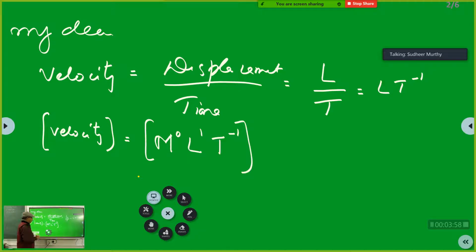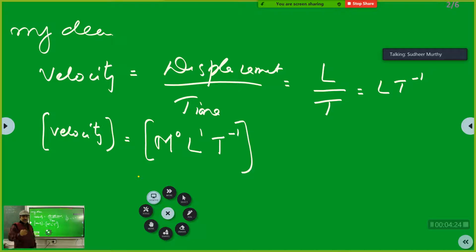What it means is, the dimensions are the powers to which the fundamental quantities that make the physical quantity are raised. The physical quantity here is velocity, and if I say M raised to 0, that means it is not at all related to mass.